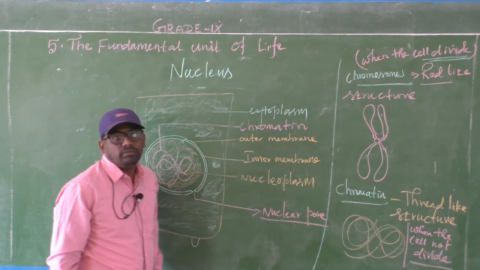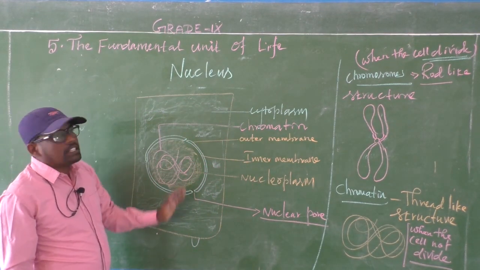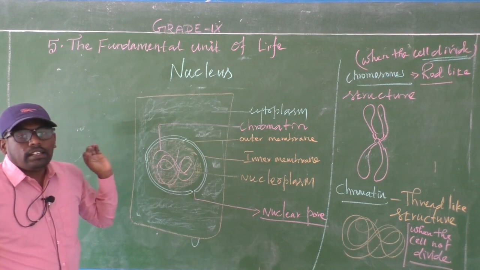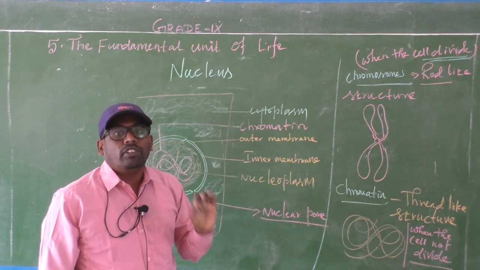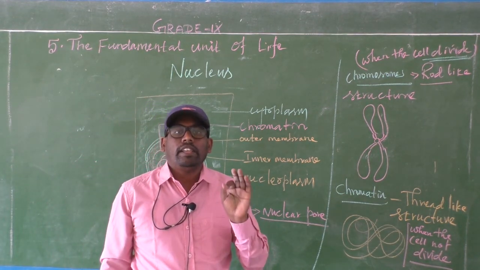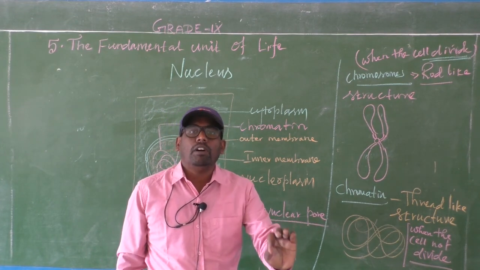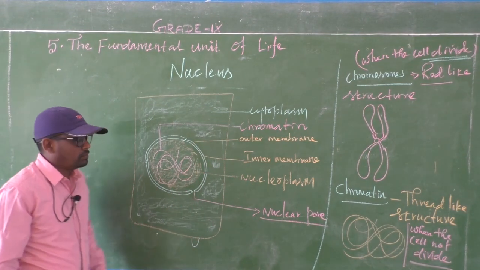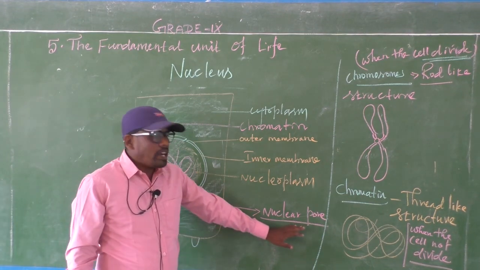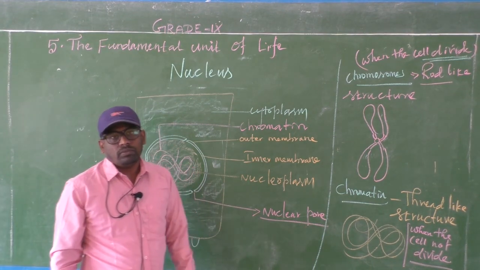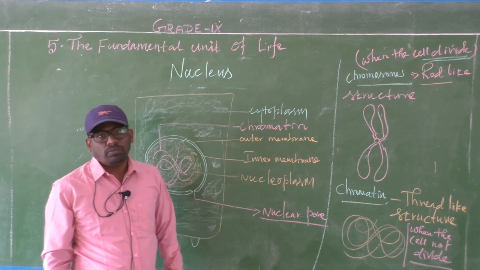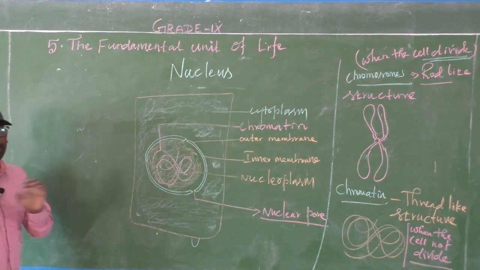Important questions: draw a neat labeled diagram of the nucleus, and what is the role of the nuclear pore? Questions like that will arise.